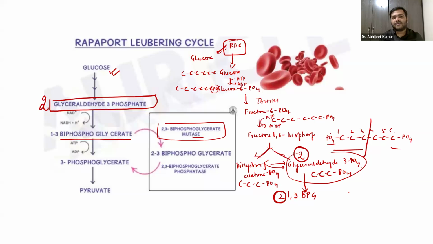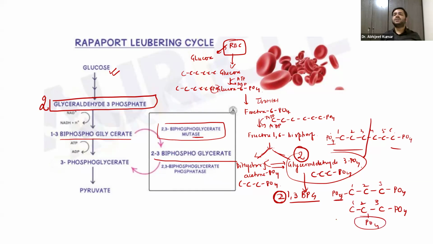This 1,3-bisphosphoglycerate has 3 carbons, 1, 2, and 3, and the phosphate is added to the third carbon and the first carbon. Now it is converting into 2,3-bisphosphoglycerate. It means it is the same molecule, but this time the phosphate from the first position is shifted to the second position, right?